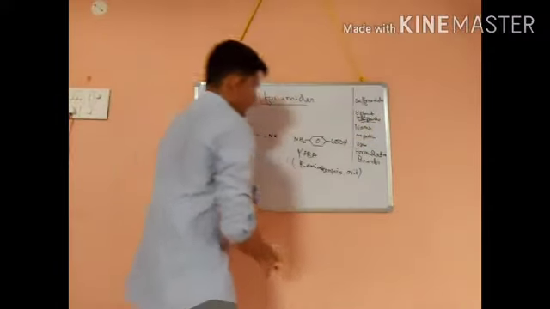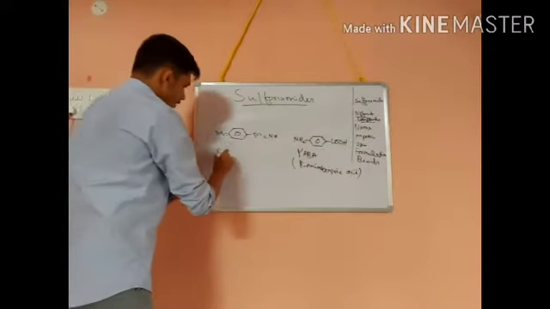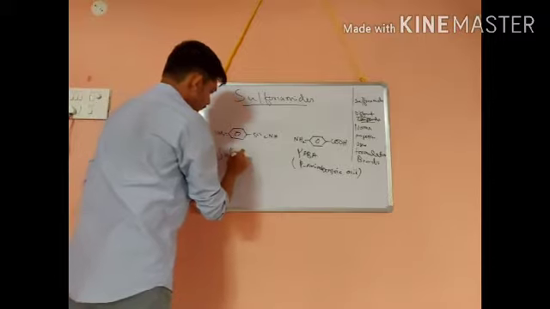This is PABA, and this is our sulfanilamide.